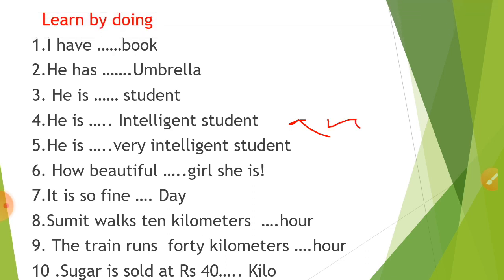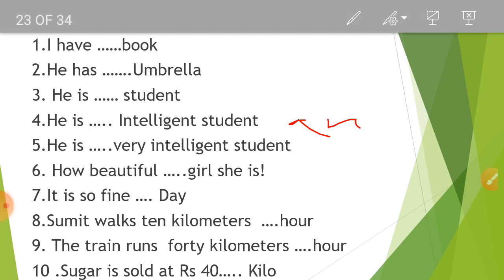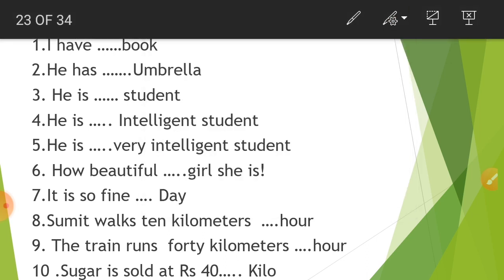Let's say there is an adverb before the adjective. In that case we use the article before the adverb, and the sound will go with the adverb. So, he is a very intelligent student.